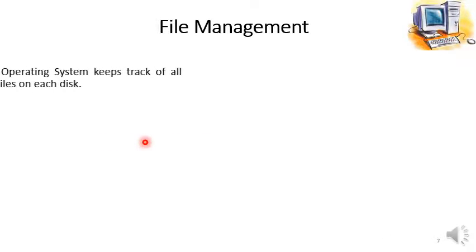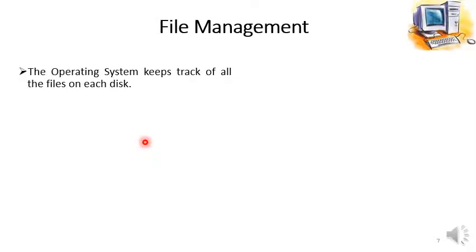File management. This is also an important function performed by the operating system, which is mentioned in your book. The operating system keeps track of all the files on each disk.